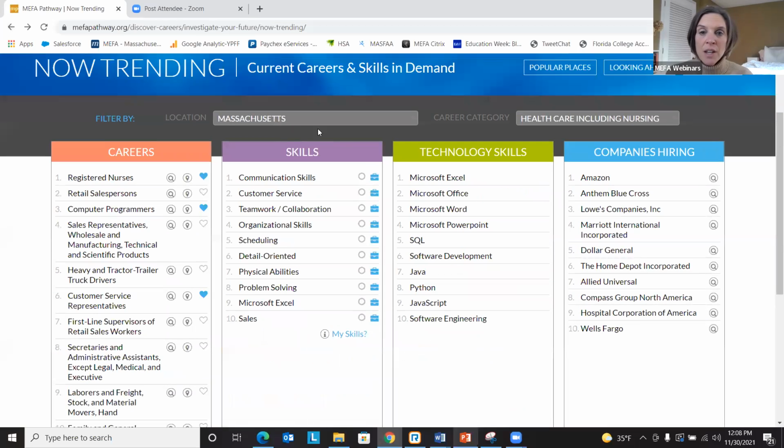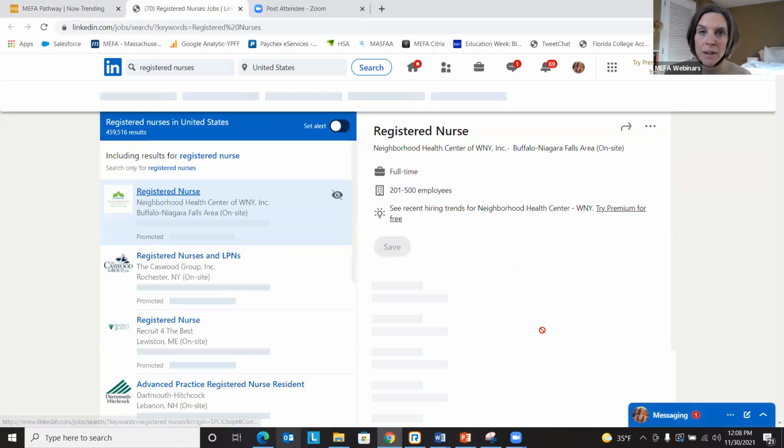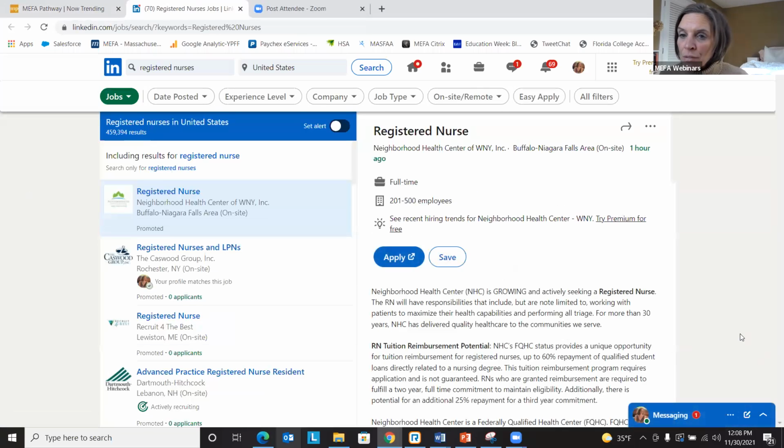So let's go back. So we have again our top careers, our top skills. Also on this page, we have a link out to LinkedIn. So if we click on the little microphone there, you can see that it brings us to the external website of LinkedIn. I'm actually logged in as myself. So now we can see the top, I clicked on that registered nurse, so you can see where these jobs are needed.